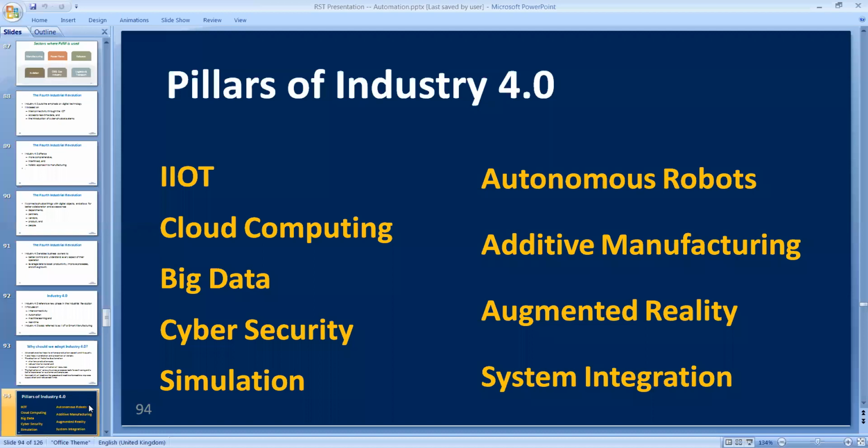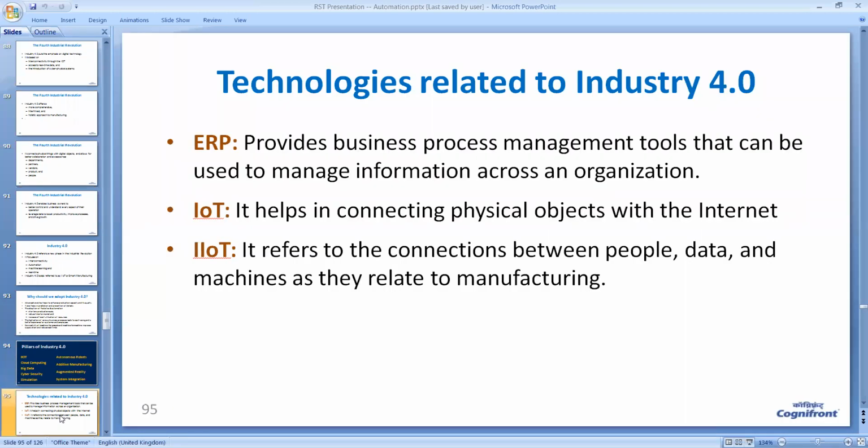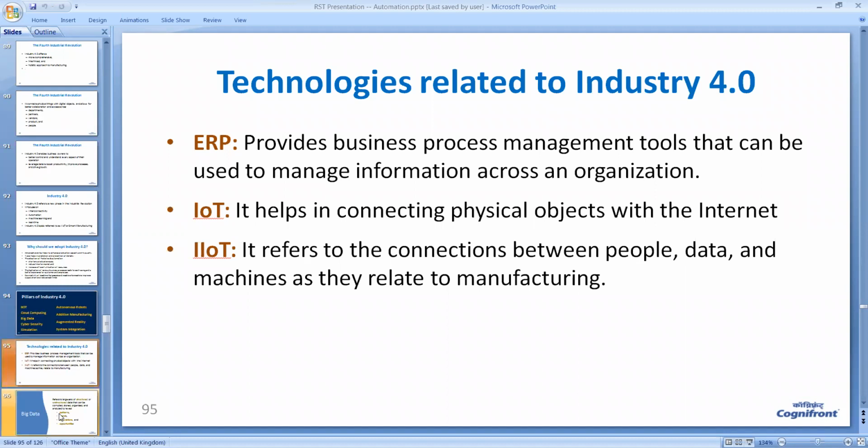As discussed earlier, there are so many things connected with Industry 4.0. Now the technologies related to Industry 4.0, let us start with ERP, that is Enterprise Resource Planning. This is a very broad software which provides business process management tools that can be used to manage information across the organization, various departments like design department, purchase department, manufacturing department, and so on. And as we know, IoT and IIoT are used to interconnect various devices.